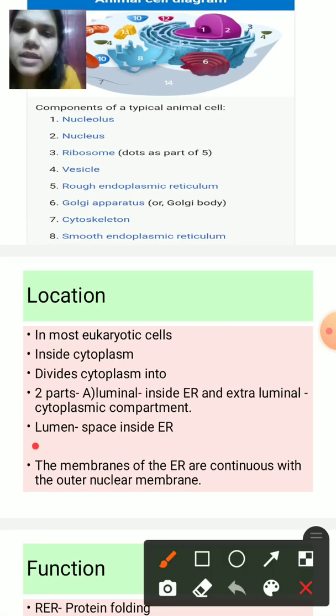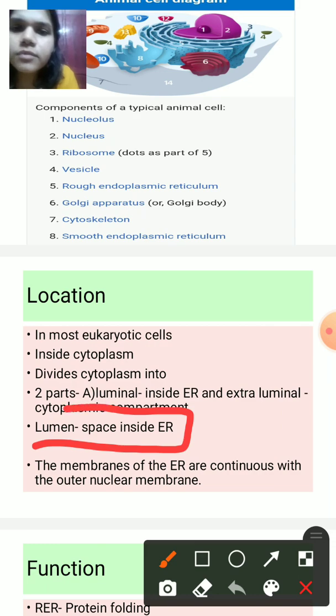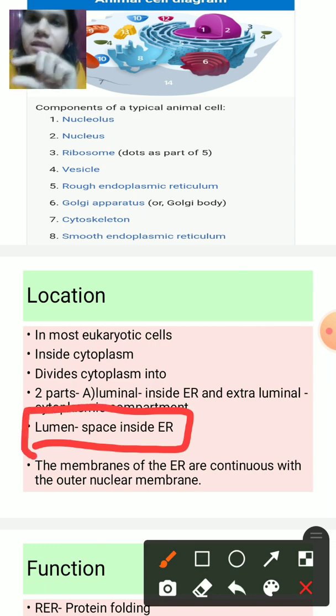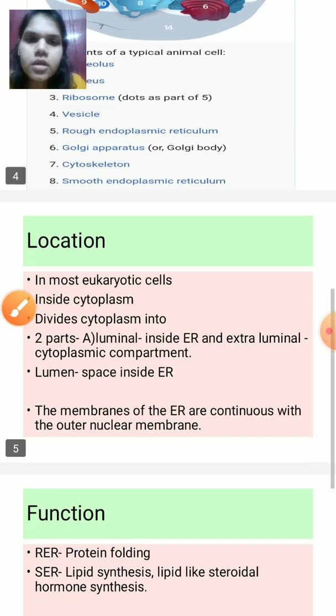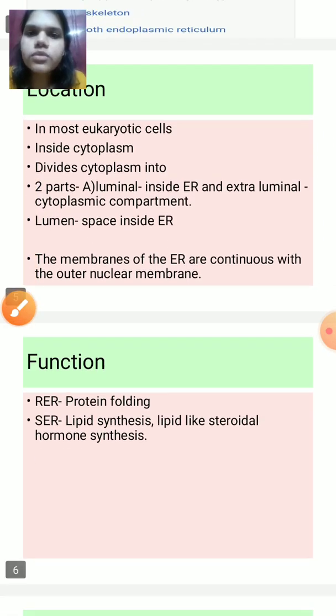This lumen means space inside the ER, endoplasmic reticulum. So lumen is basically any space present in any tube. For example, we can say the lumen of blood vessels, right? Okay, next, the membranes of ER are continuous with the outer nuclear membrane. So we have discussed this already.